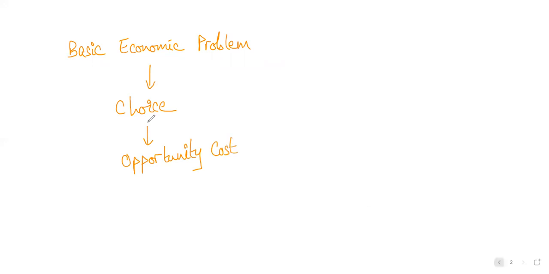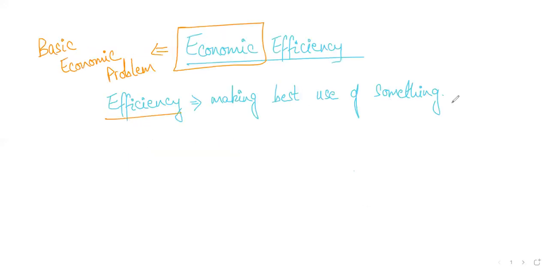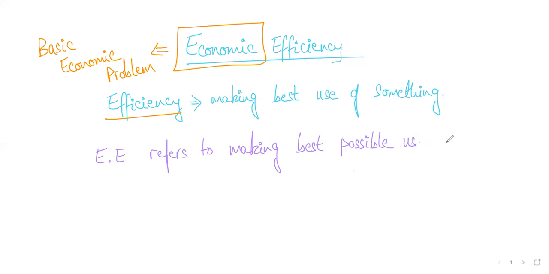Now coming back to this. As I said, efficiency means making best possible use of something. Let's use the short form so that I don't have to write economic efficiency all the time. So EE, economic efficiency, refers to making best possible use of an economy's resources.